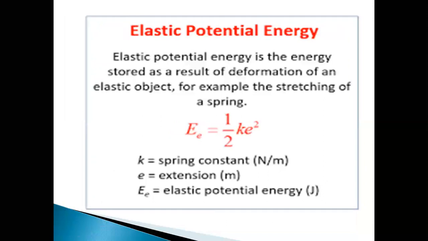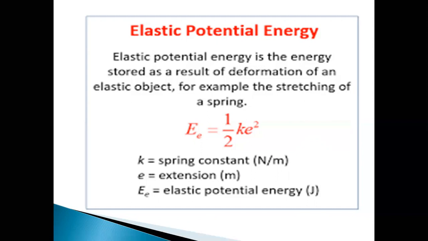Next, we have elastic potential energy. Elastic potential energy is the energy stored as a result of deformation of an elastic object. For example, the stretching of a spring. When we stretch a spring, what happens? It possesses some energy, that is the stored energy. That is known as elastic potential energy, and this elastic potential energy is always a stored energy in the body. However, potential energy itself is the stored energy.